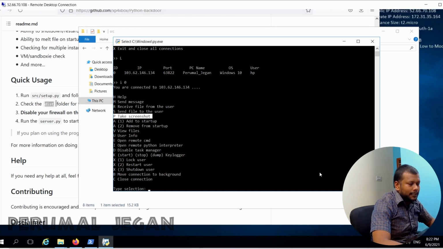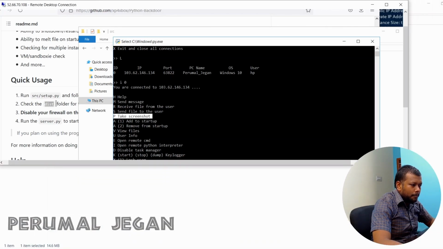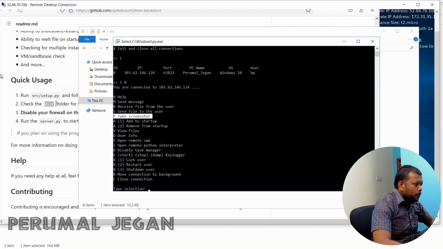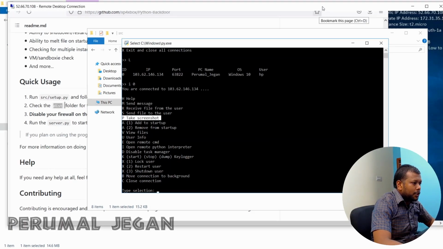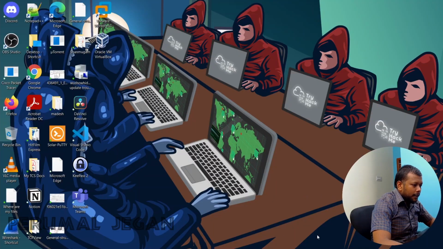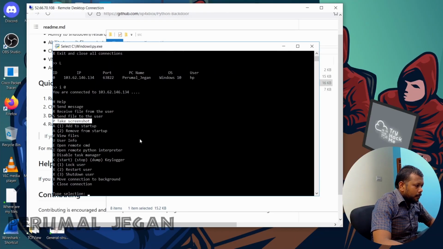Let's test this now, but before that, let me minimize it little bit, and we need to know that we are taking the screenshot of our victim machine, and let me keep it in the desktop. Perfect. Now when I click P, I'm just giving enter.